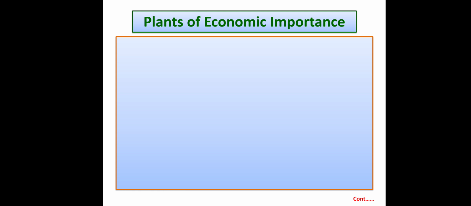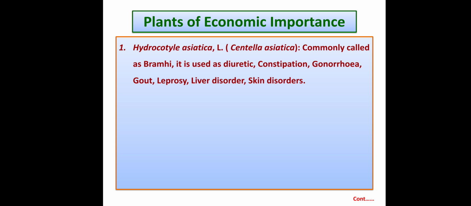Let's go to the plants of economic importance. This is Hydrocotyle asiatica, also called Centella asiatica, commonly known as Brahmi. It is used as a diuretic. It is also used in constipation, gonorrhea, gout, leprosy, liver disorders and skin disorders.